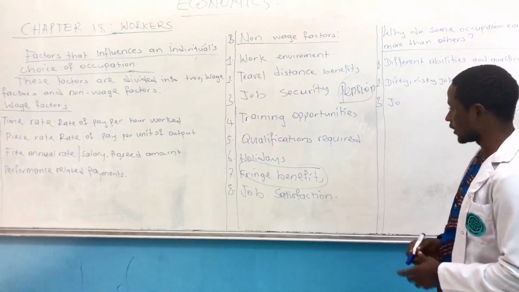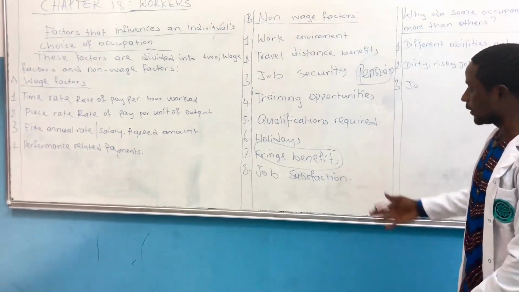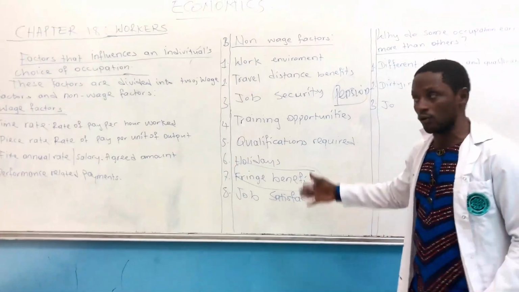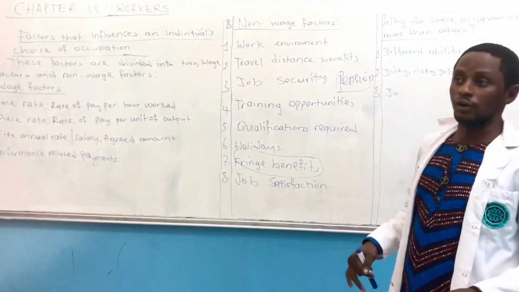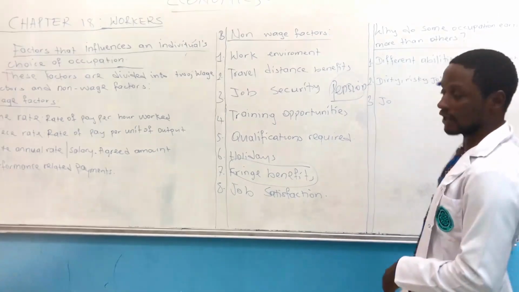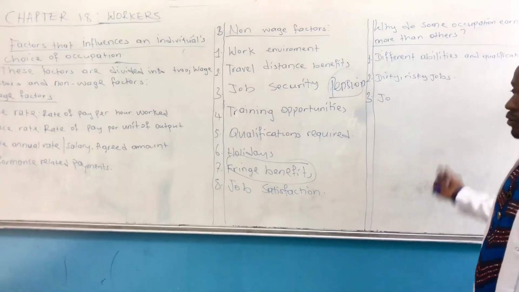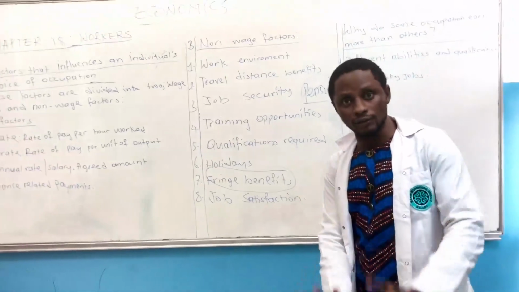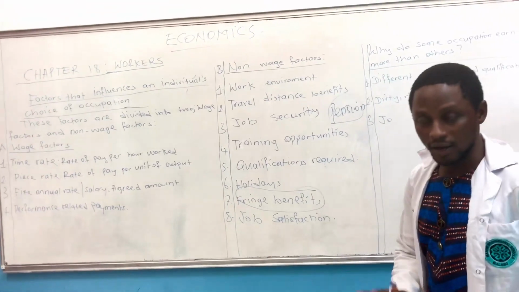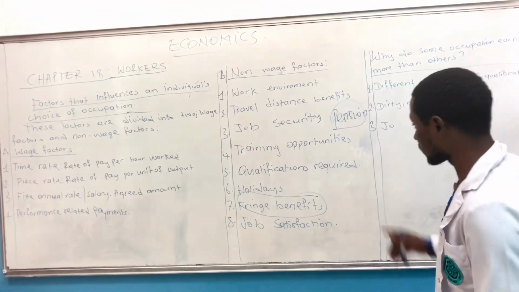It is very important. So countries or companies that do give these fringe benefits or this pension are bound to have applicants. Because you know you are working today, your tomorrow is secured. Or your family, their tomorrow is secured because there is something waiting for you after you are not in active service again. That is very important.